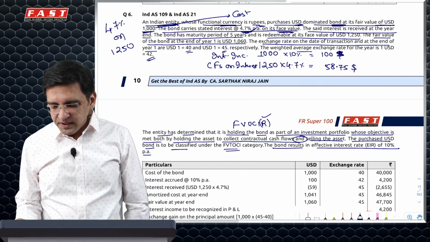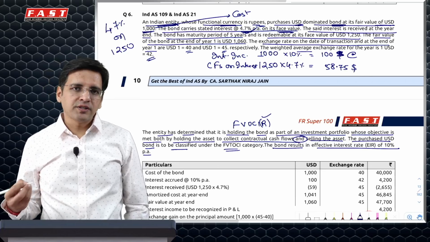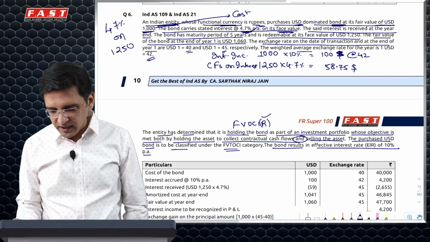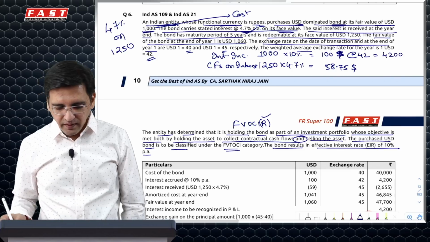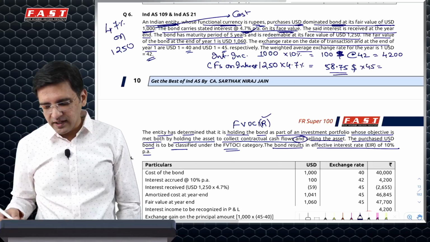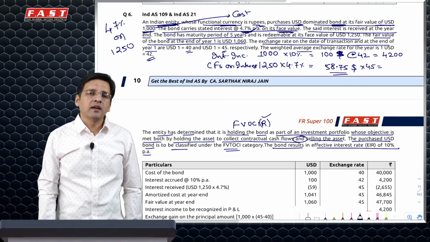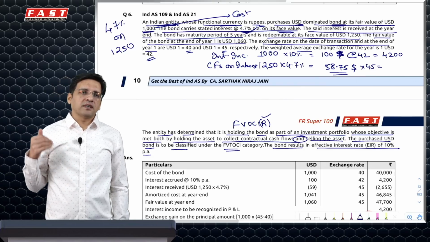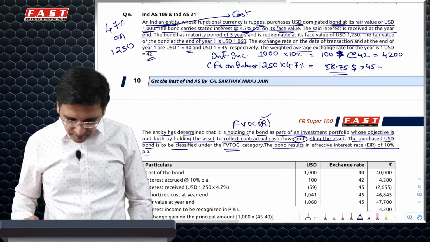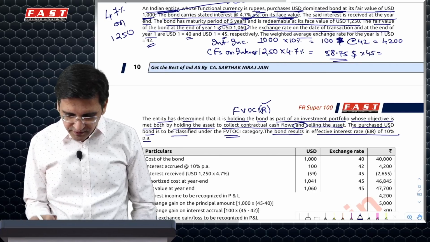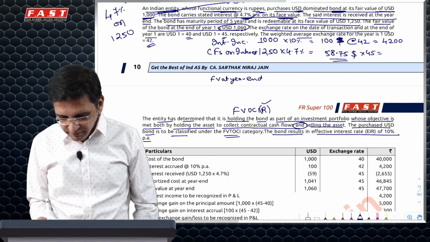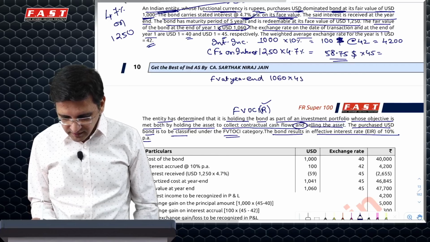Remember, interest income is an income for the year, and any income or expense as per Ind AS 21 is recognized at average rate. So this will be recognized at 4,200. However, you will actually get this cash flow at the end of the year, so you will basically recognize it at 45 bucks. Now at the end of the year, do we have the fair value of this? It says 1060 is the fair value. So at year end, I will have to record this bond at this value.